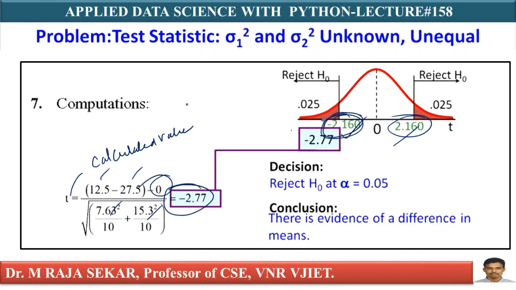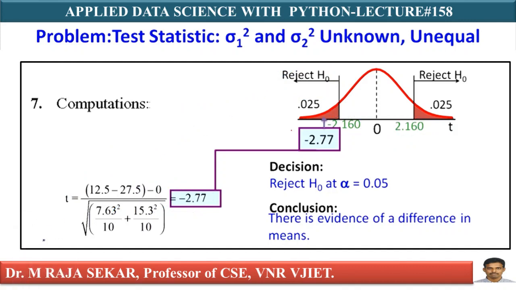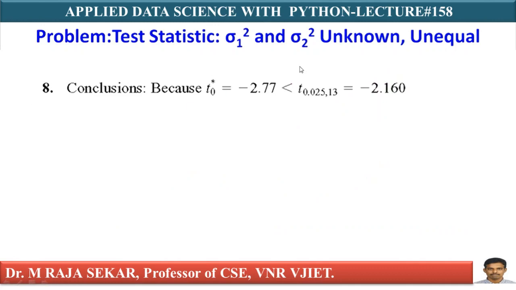This minus 2.77 is less than minus 2.160, therefore reject H naught. Why? Because it is in the critical region, you must reject H naught. There is evidence of a difference in means. I can say your minus 2.77 is less than minus 2.160, which means your calculated value is less than your tabulated value. I can say reject H naught, reject the null hypothesis.